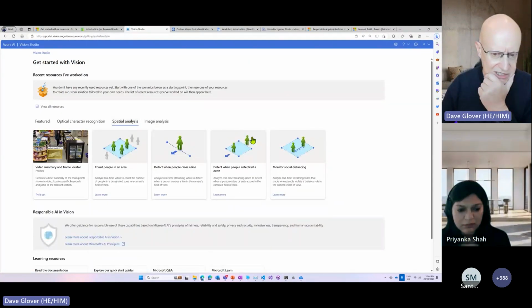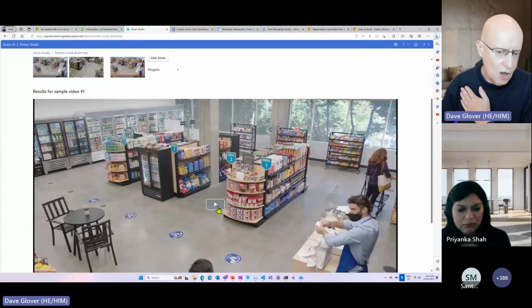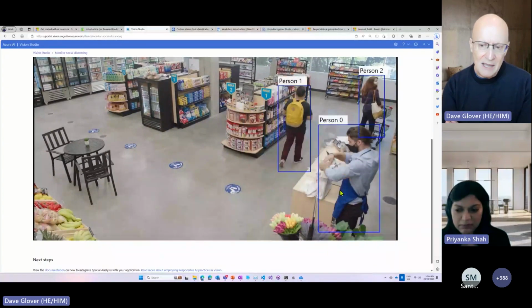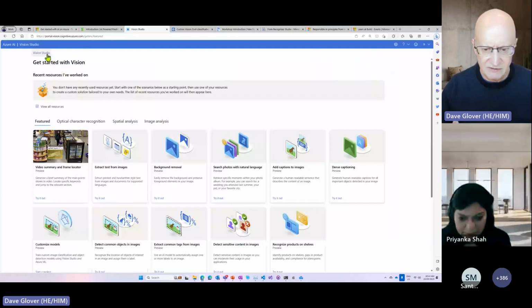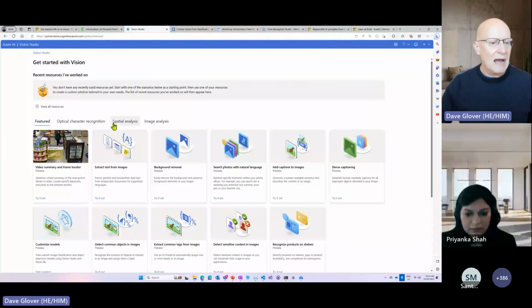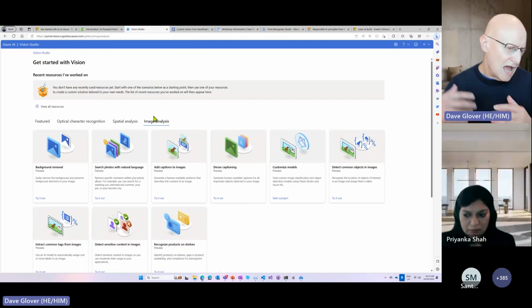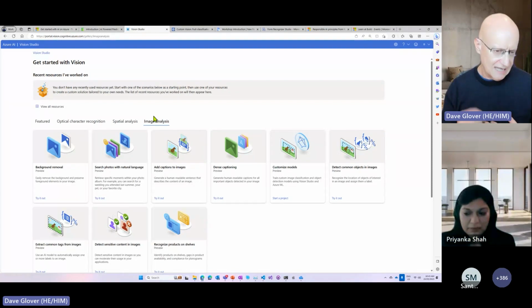Not that we're doing this quite so much, but yeah. So during the pandemic, of course, we were interested in social distancing. And you can see that we can work out social distancing and things like that. But fortunately, I think for most of us, we're kind of past that. So those are some of the interesting scenarios you can go and do with that. Okay, so Vision Studio is predominantly around support for Azure Computer Vision as a service.